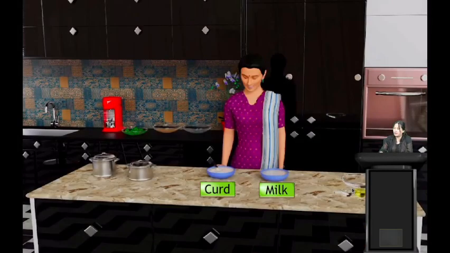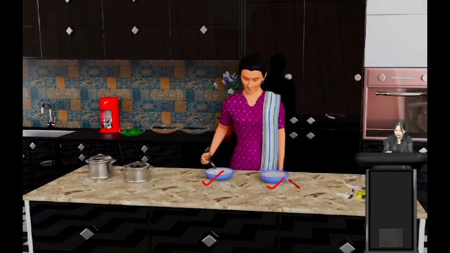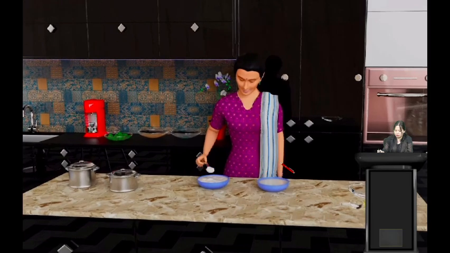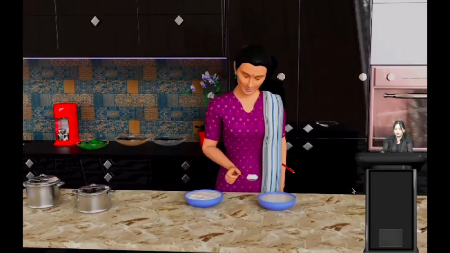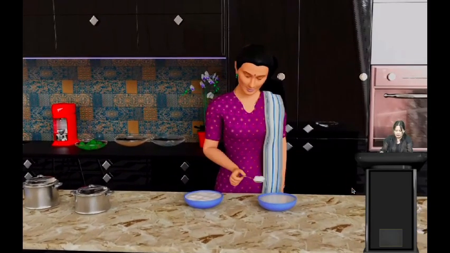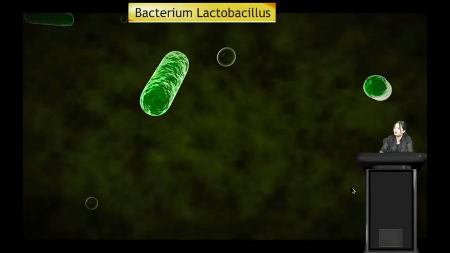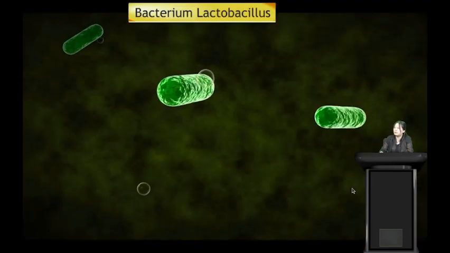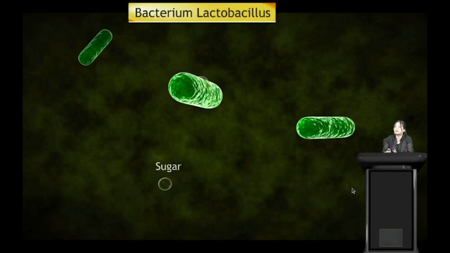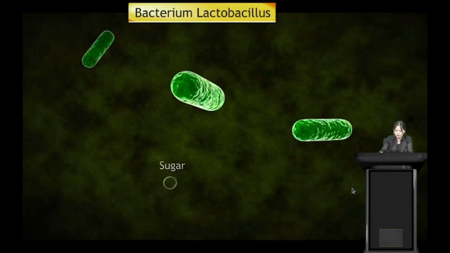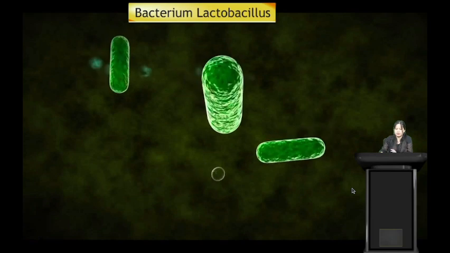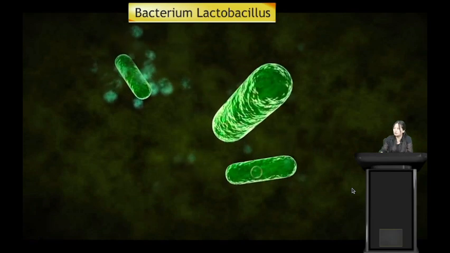Another example we have is curd and milk. This is curd and this is milk. In order to change this milk into curd, we have to add some amount of curd. Let us see. This curd contains the bacterium lactobacillus. This is another microbe which is used in production of curd from milk. This lactobacillus will convert the sugar into curd.